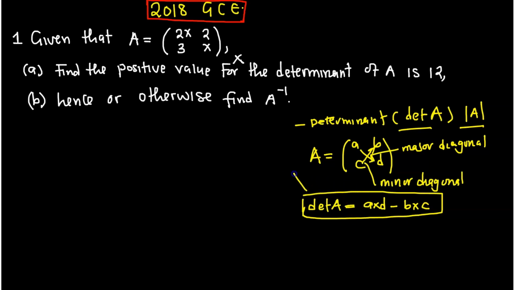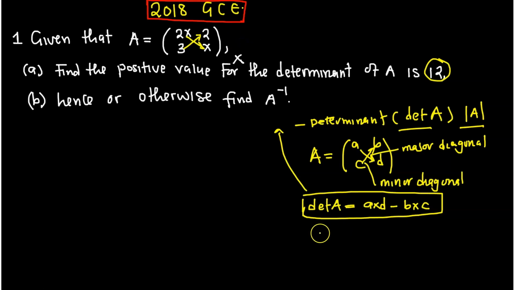Now, in this question, we are already given the determinant, and we want to find the value of x. Which means you are going to do the same multiplication: the major diagonal, you multiply, then subtract the minor diagonal. But the determinant is already given, so it is equal to 12. Whatever you multiply here is equal to 12, because the determinant is given.